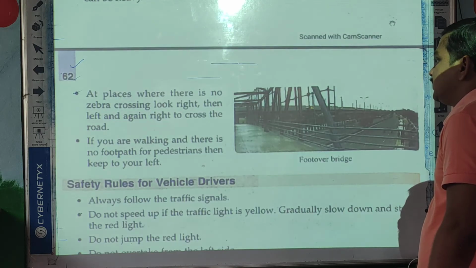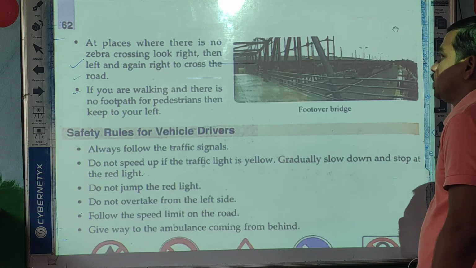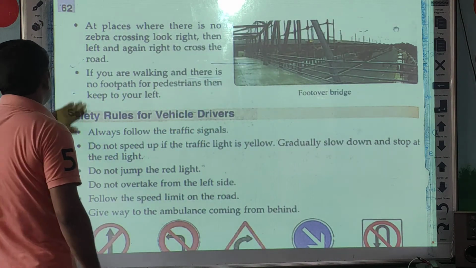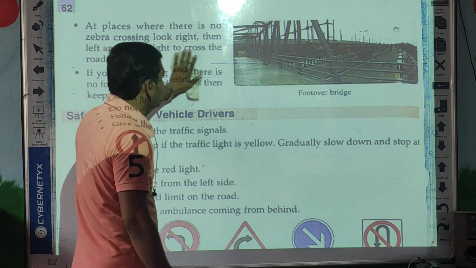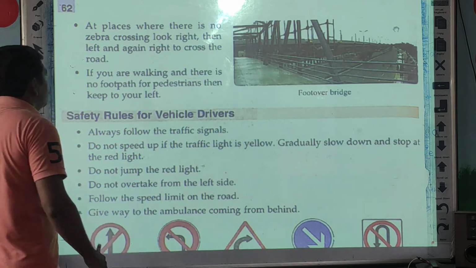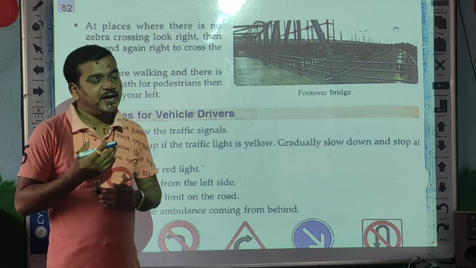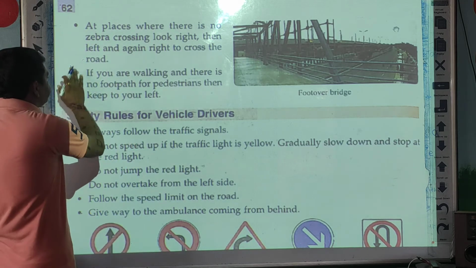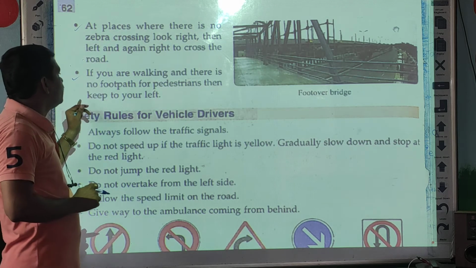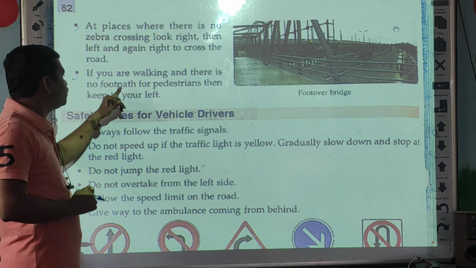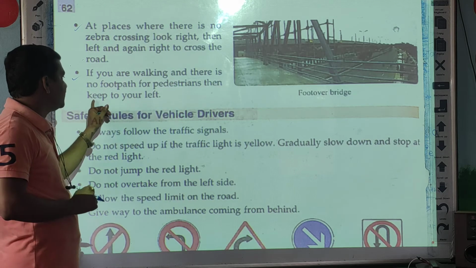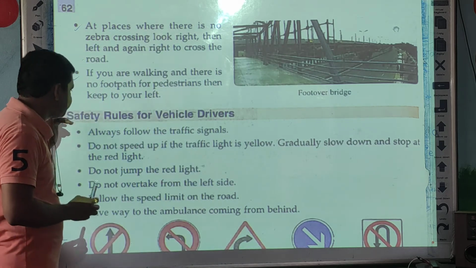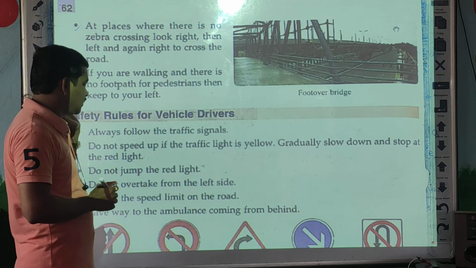Next, at places where there is no zebra crossing, look right, then left, and again right to cross the road. If there is no zebra crossing, at that time you look at your left side, right side, and then you can move forward. Next, if you are walking and there is no footpath for pedestrians, then keep to your left. Okay, so these are some rules we have to follow on the road.